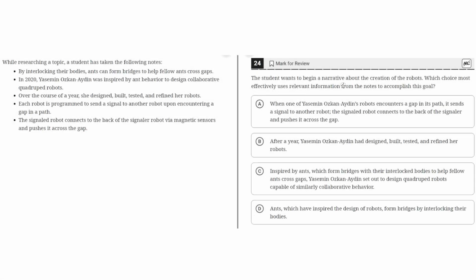The student wants to begin a narrative about the creation of the robots. Which choice most effectively uses relevant information from the notes to accomplish this goal? While researching a topic, a student has taken the following notes.